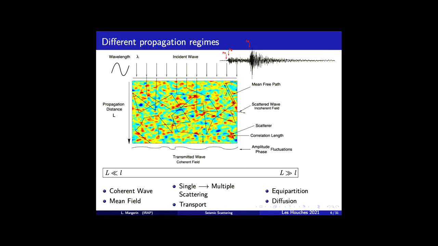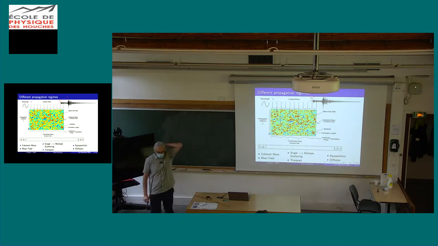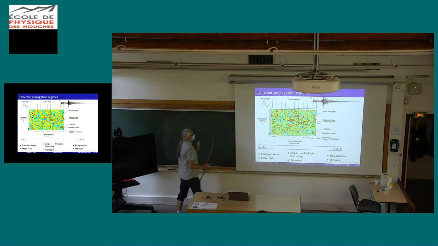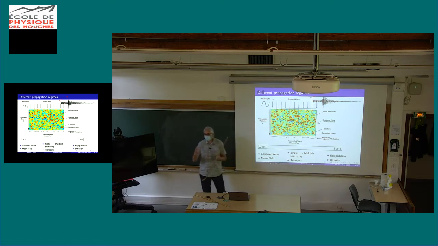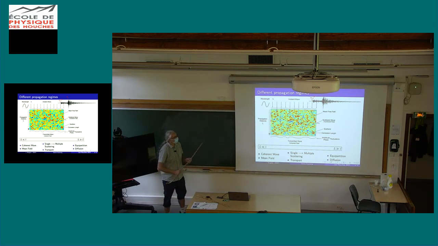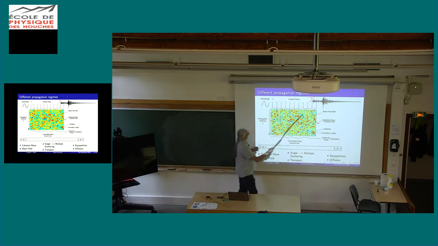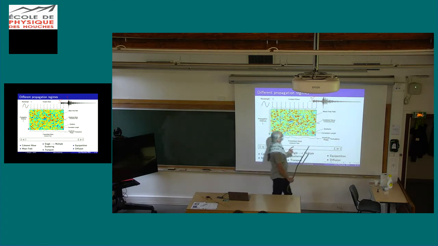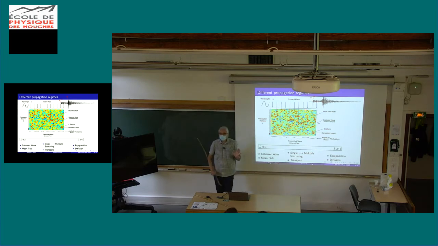Okay, so now we go to the seismic data, and we try to explain some vocabulary and make the link between this vocabulary and what we see on the seismogram. Okay, so here it's a seismogram on Earth. The scale here must be something like a few minutes, okay? So it's quite complicated at short period.